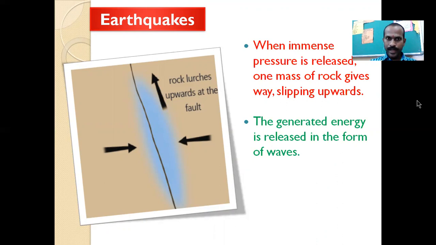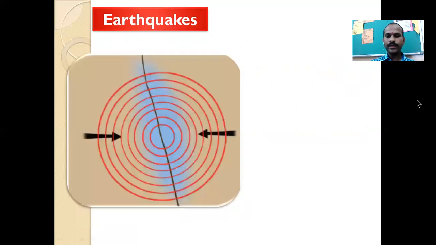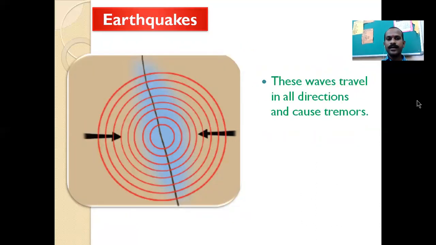When the energy is created, it is generated in the form of waves. So how and in what way are these waves created? Here I'm showing you the picture of the waves that are created by the energy. These waves travel in all directions and cause tremors. Tremors mean trembling. It is obvious that when energy is passed and converted into waves, it makes trembling. The same thing happens inside the earth. This trembling is known as the earthquake.